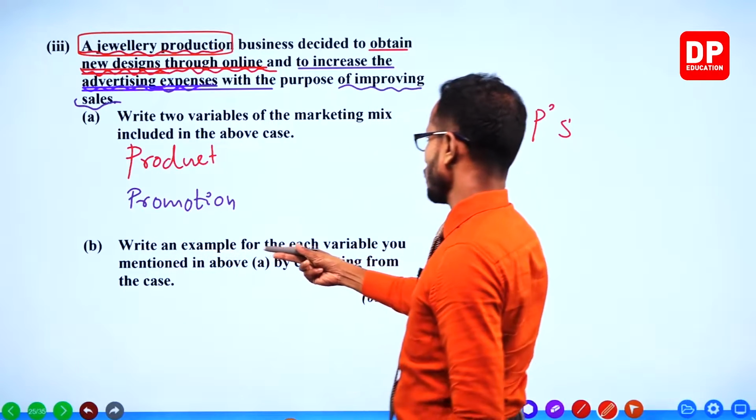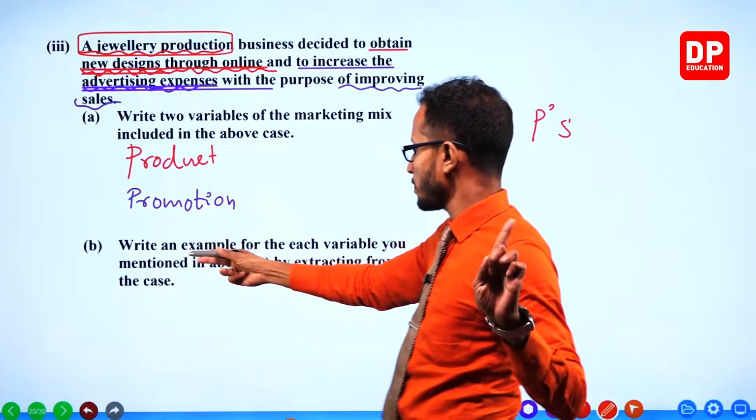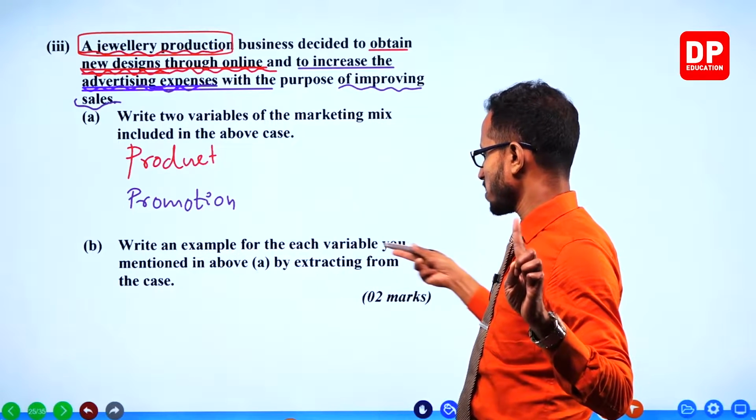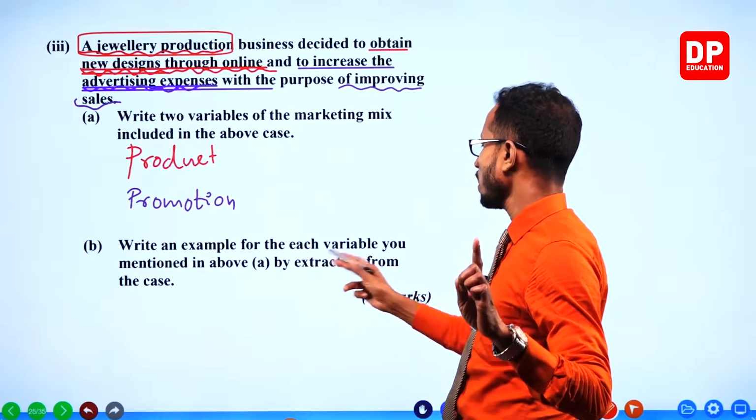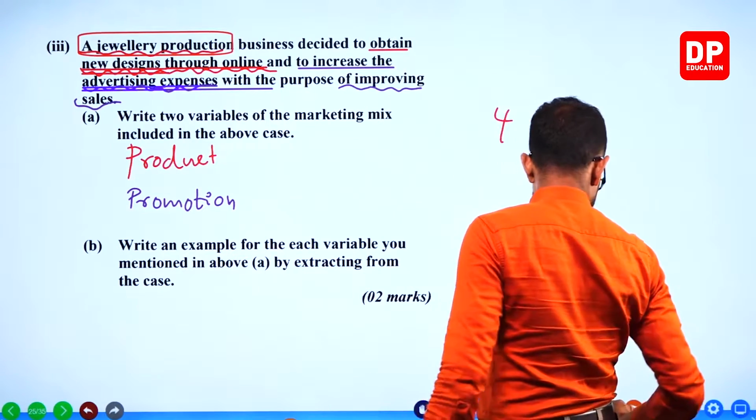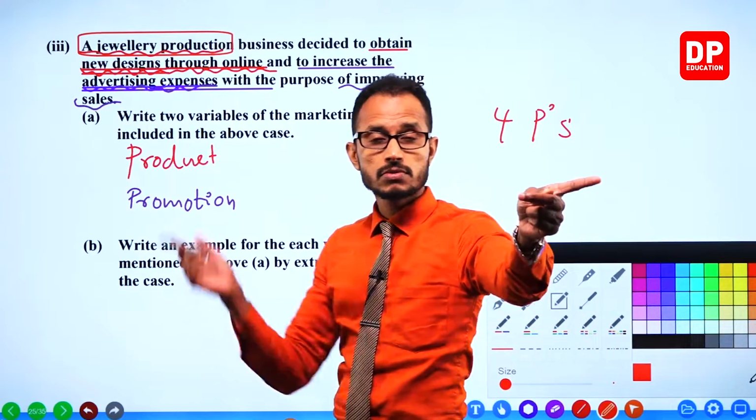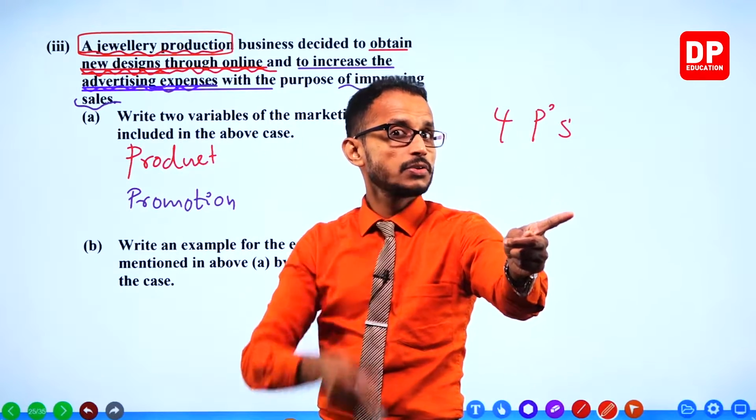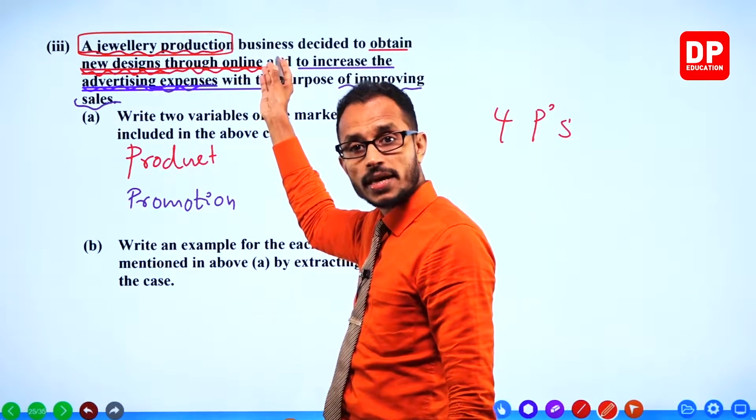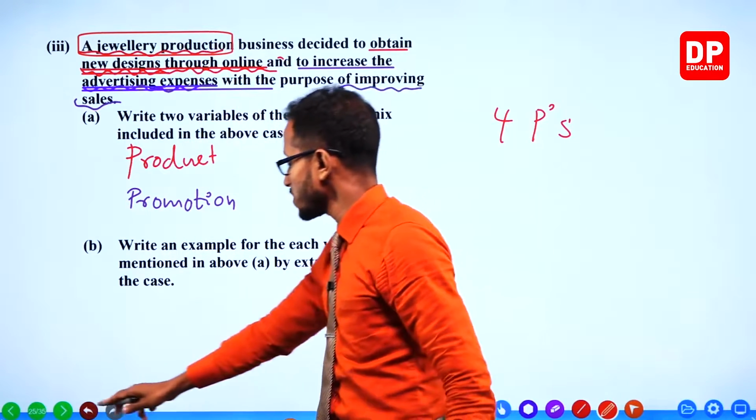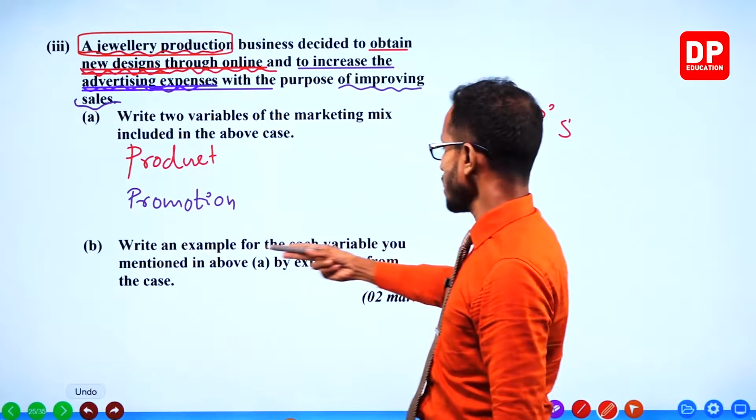Write an example for each variable you mentioned in the above, extracting from the case. Okay, I understood. Did you understand? You girl in the corner, did you understand? You have to write examples from the case. See, examples that I have already underlined. Write an example for each variable.